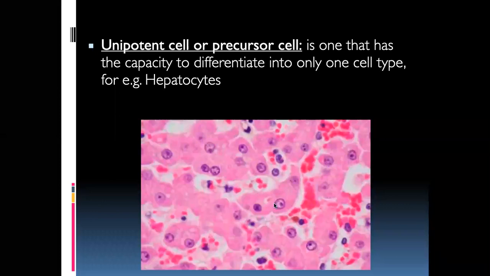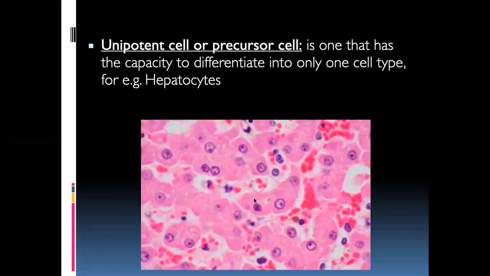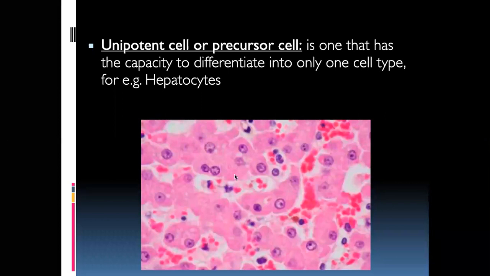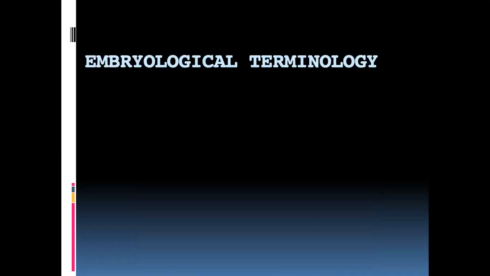Whenever there is an injury, the cells start regenerating. So the liver has regeneration capacity, right? That's why, when we go for liver transplants, a small portion of liver is sufficient for transplantation, because some of the cells regrow. They have a regeneration capacity. So this type of capacity is called a unipotent cell or unipotency of a cell.